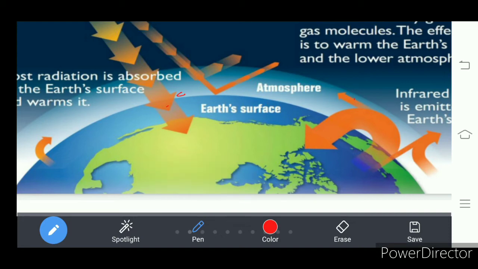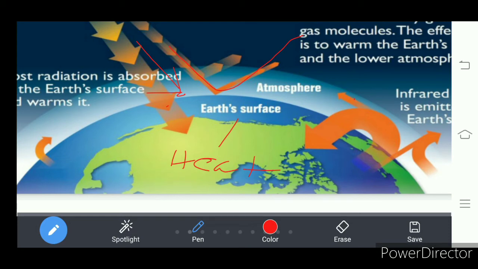When solar radiation is coming towards the earth, some amount of solar energy is reflected back to space by the atmosphere, and some amount of solar radiation is allowed onto the earth's surface. So the earth's surface becomes heated first.